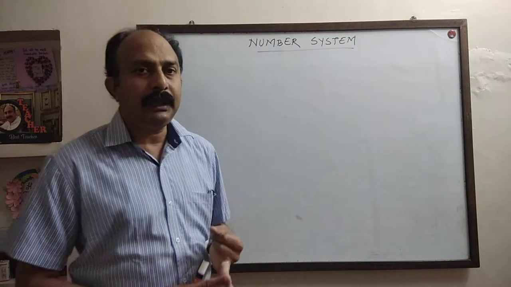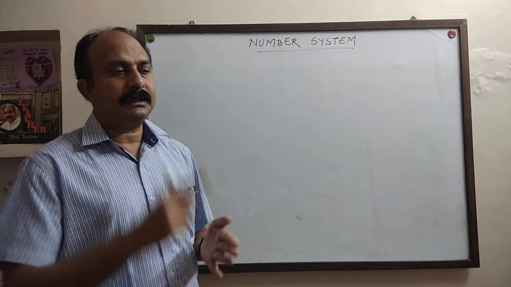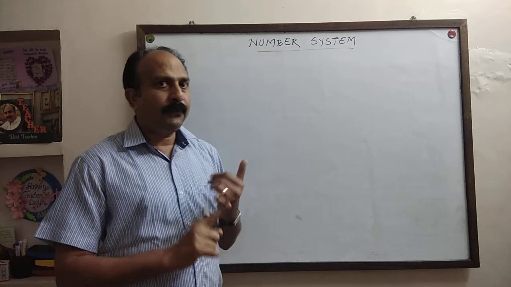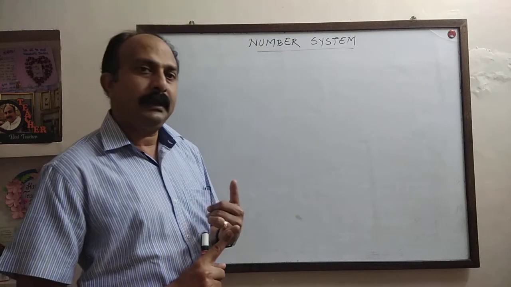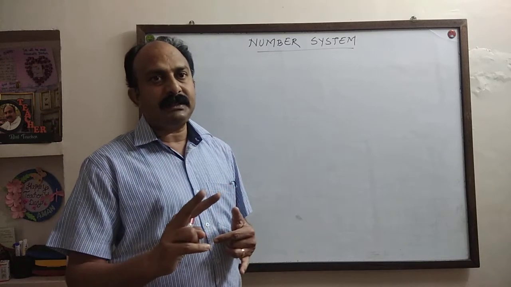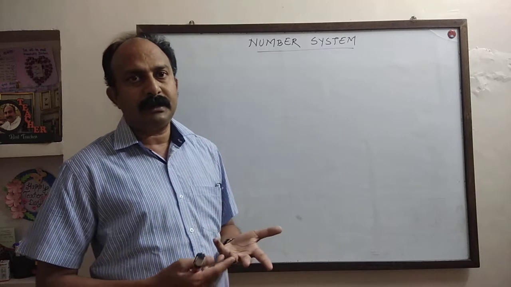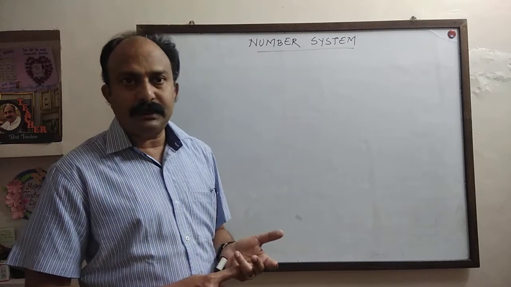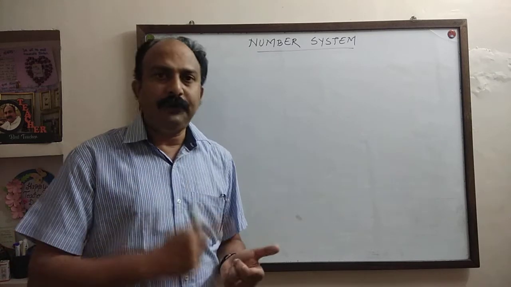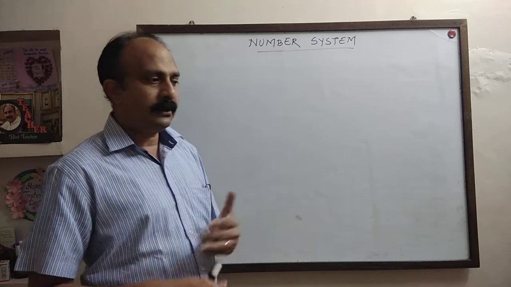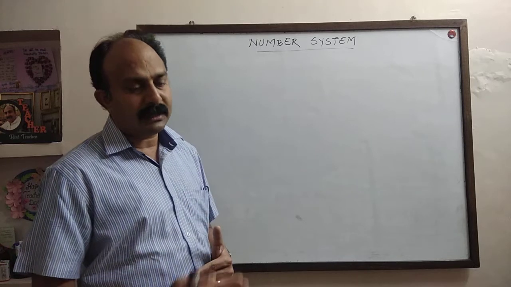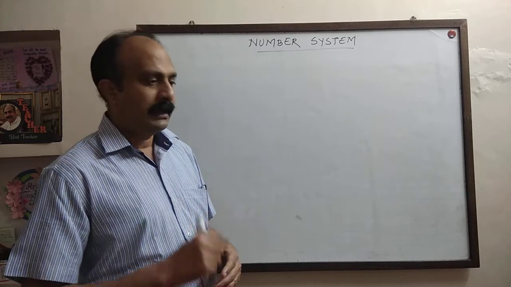Root 2, root 3, root 5, root 6, root 7, root 8, etc. But root 4 is not an irrational number. Why? We know that the value of root 4 is 2, and 2 can be expressed as a rational number, 2 upon 1. Similarly, root 9 is not irrational, root 16 is not irrational, root 25 is not irrational. We will discuss irrational numbers more in the coming sessions of this chapter.